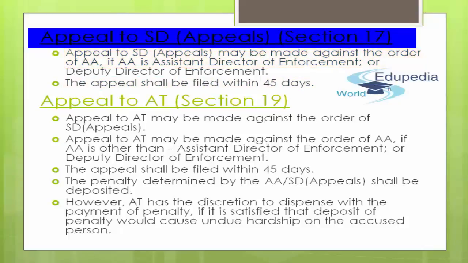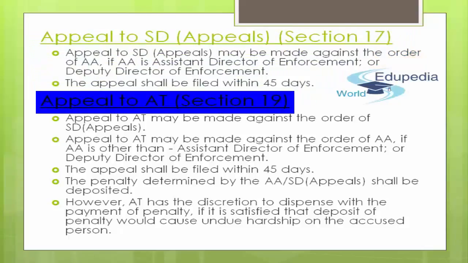The other part and aspect of this story is appeal to appellate tribunal, that is AT. Section 19 offers you the briefing relating to the same. So if in case you don't get satisfied with the kind of response that you got from SD appeals as well, or you were just not satisfied with the verdict you received from the adjudicating authority, in that case the accused person can still move towards filing an appeal to appellate tribunal as well. So appeal to appellate tribunal may be made against the order of SD appeals.